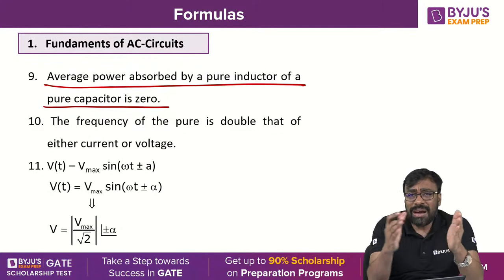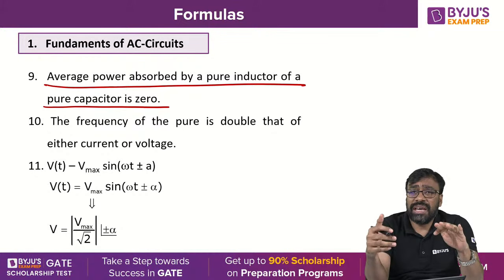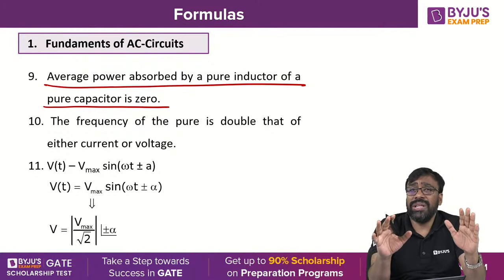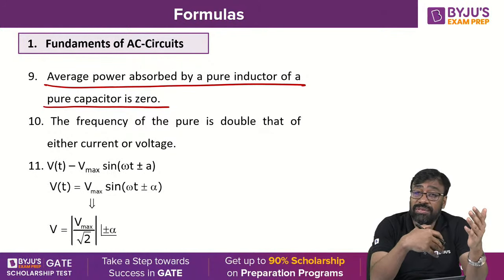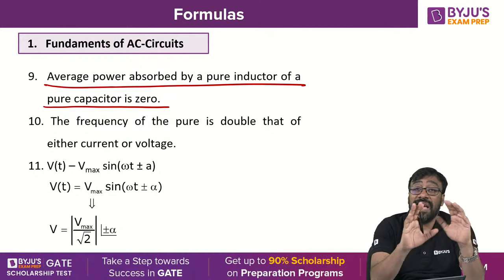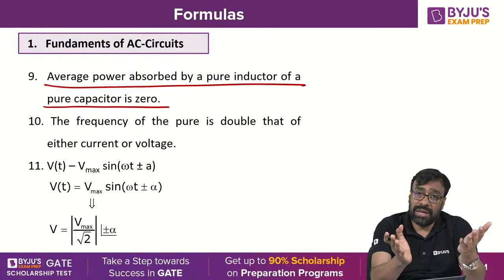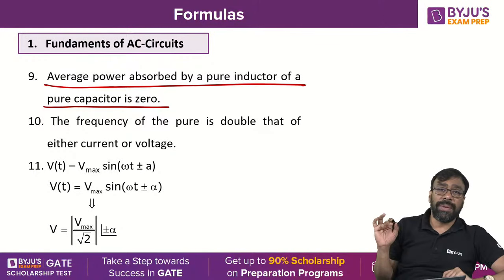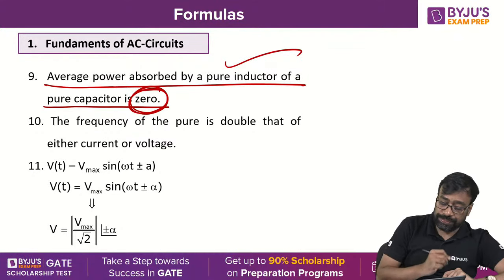But over one complete cycle, in the first half cycle, if it takes the power, in the second half cycle, it will give back to the source, both inductor as well as capacitor. But the only thing is what? When the inductor takes, the capacitor gives. When the inductor gives, the capacitor takes. The direction is different. But in the first half cycle, if one takes the power, in the second half cycle, it gives back to the source. So the average power absorbed by a pure inductor and pure capacitor is always 0.